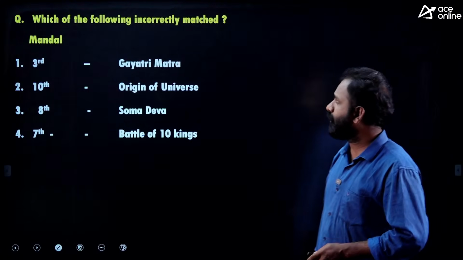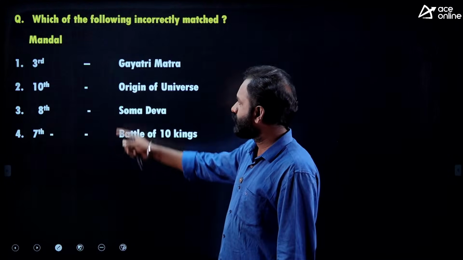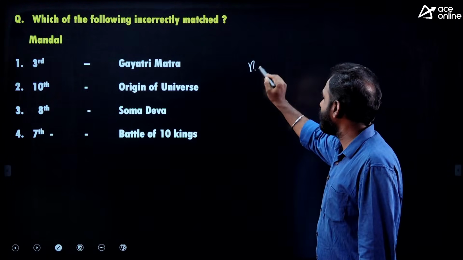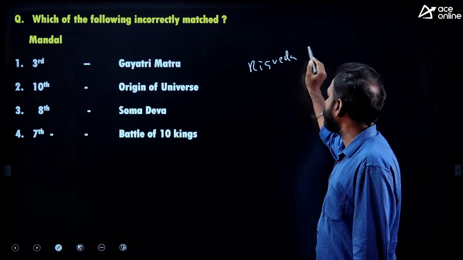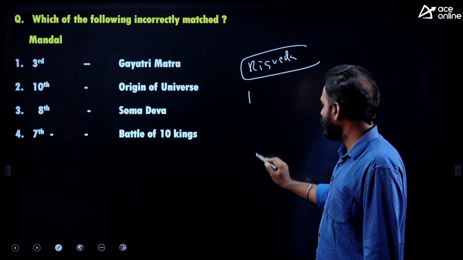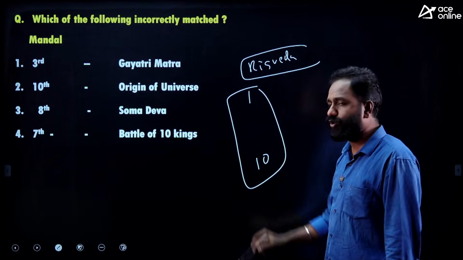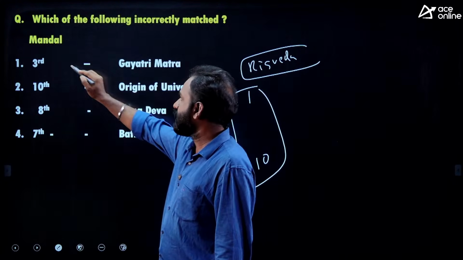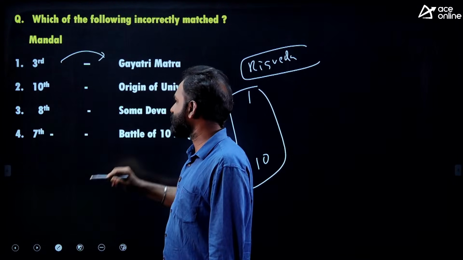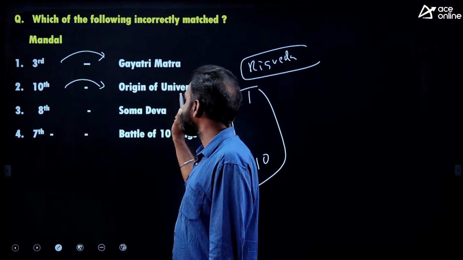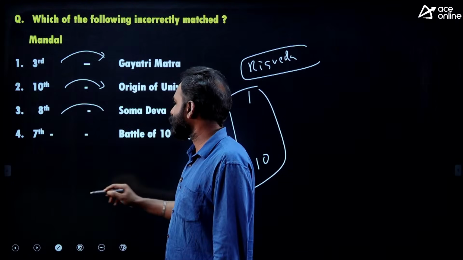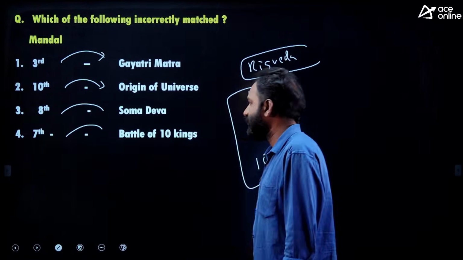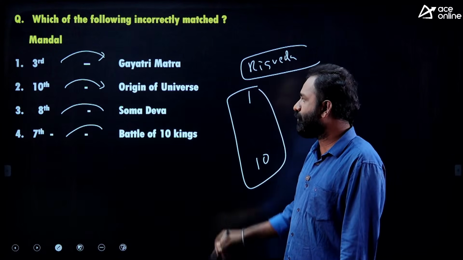Okay. Which of the following is incorrectly matched? We talk about Rig Veda, right? In Rig Veda, there are 1 to 10 chapters, which we call 10 mandalas. I have given some options. Third mandala, the Gayatri mantra was mentioned. 10th mandala, origin of universe. 8th mandala, Somadeva. 7th mandala, the battle of 10 kings. So which of the following is incorrectly matched?